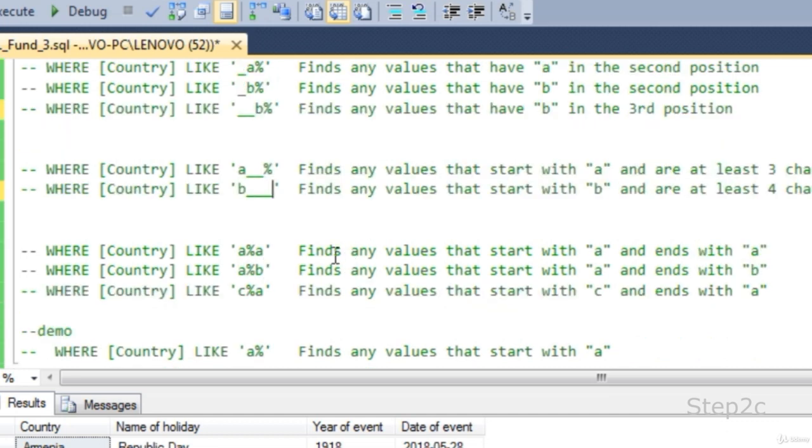And if you are looking for data that begins with A and ends with A, you should specify something like this: A percentage A. That means the data should begin and end with A, and there could be any other characters in between. And if you are looking for data that begins with A and ends with B, you could write A percentage B. That means any data can appear in between, but the data should start with A and end with B. And if you are looking for data that begins with C and ends with A, you should specify C percentage A.